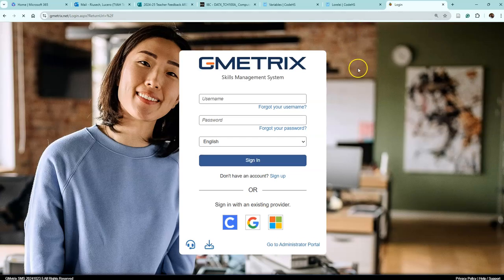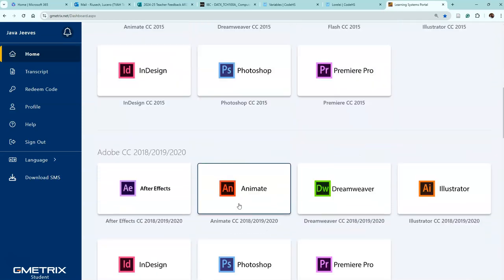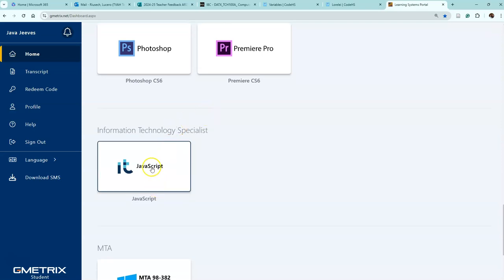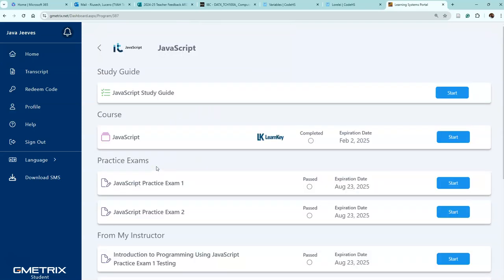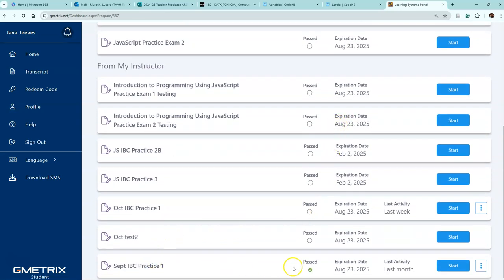Gmetrics, I've got my account set up. And then you would click in there. When you first come in here, you're going to click Redeem Code, and that's where you're going to put that code. But the video will show you. And you won't have all these things in here. I just have all these things in here because I was messing with them. You're going to click on JavaScript, which will be the only thing that you have in yours. And then down here at the very bottom, you'll see September 1st.